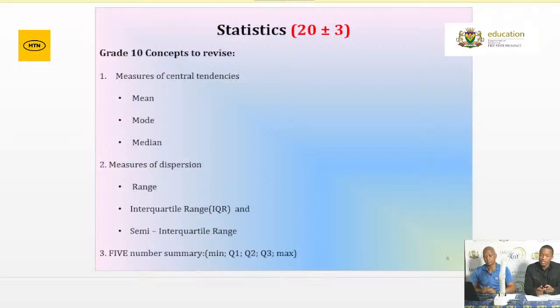And still under that, grade 12s, don't forget about your percentiles, your deciles as well. So please make sure that you understand the correct interpretation of your measures of position under grouped and ungrouped data.